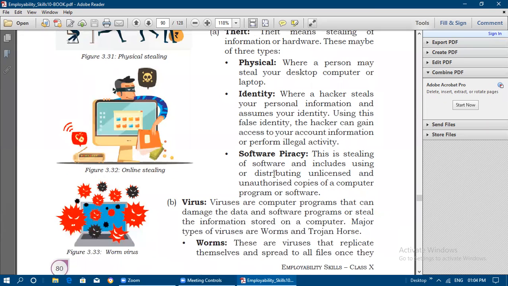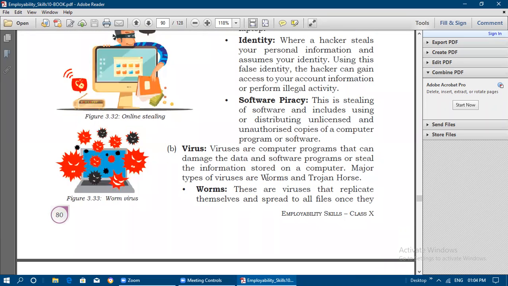And software piracy is stealing of software. It includes using other software, and distributing unlicensed or unauthorized copies of a computer program or software. First is stealing of software. Second includes using other software, and spreading. That is distributing unlicensed or unauthorized copies of a computer program or software, known as software piracy.